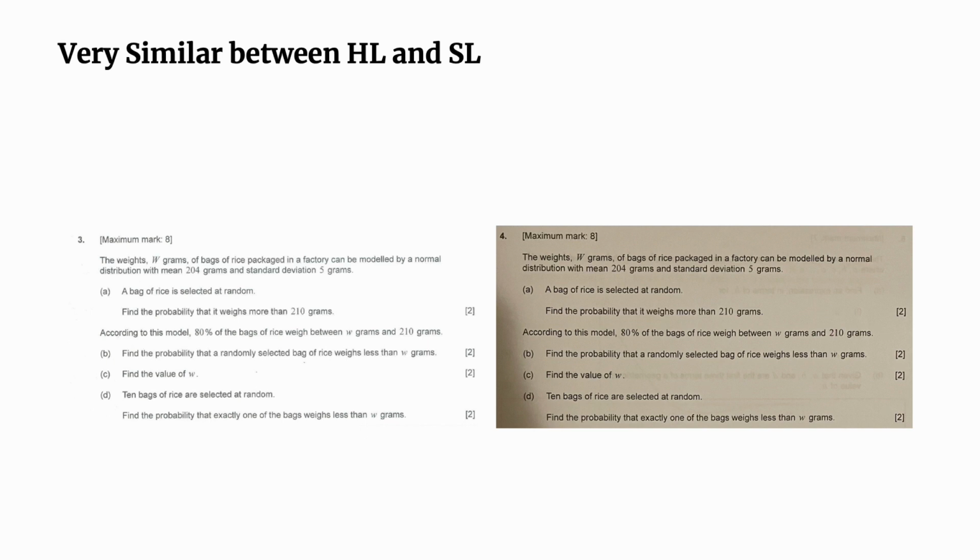And we don't choose any bag. We actually have a condition. We have the fixed probability of working with choosing the bag. It's whenever it weighs less than a doppelganger, which we're supposed to find from part C. And the answer for part D is actually something to do with the binomial distribution.